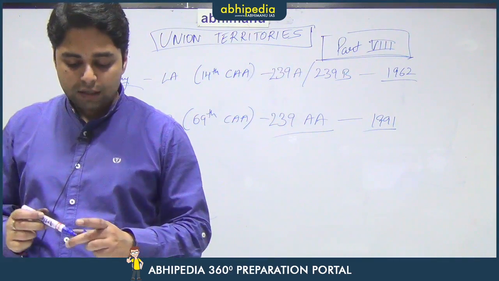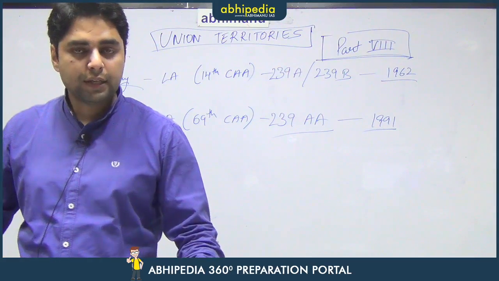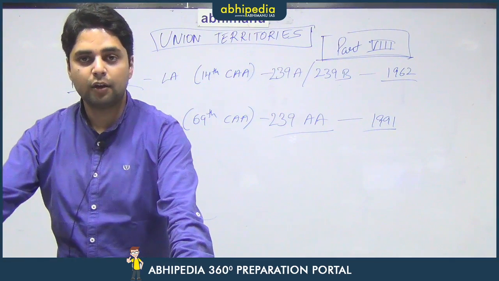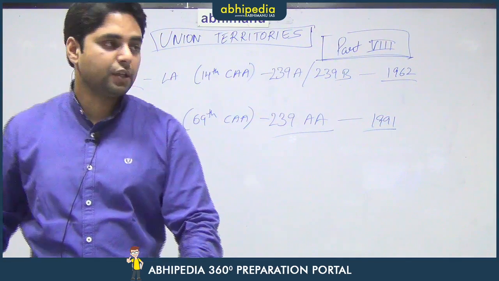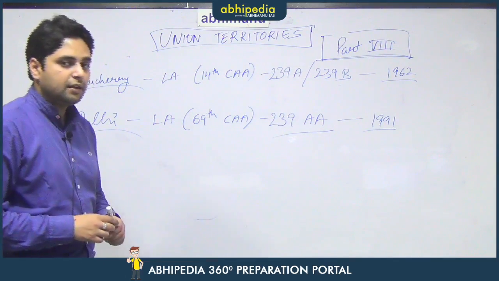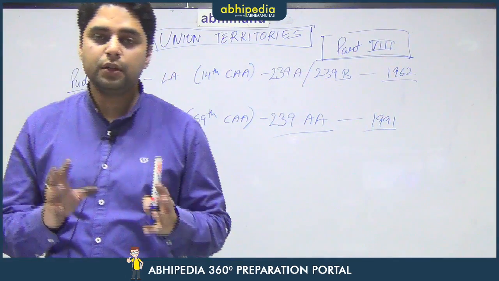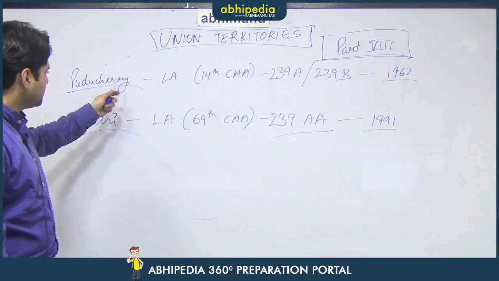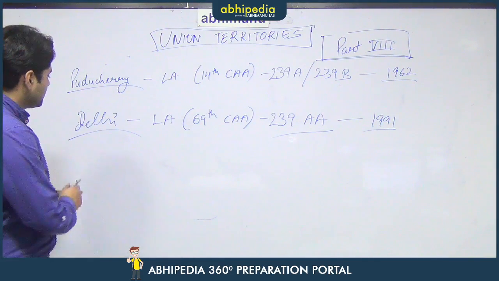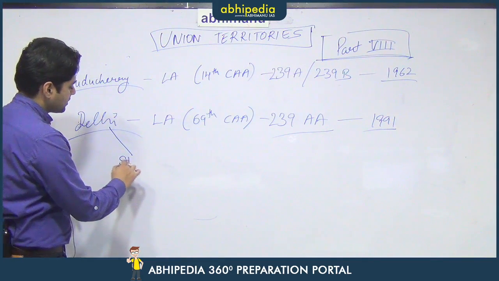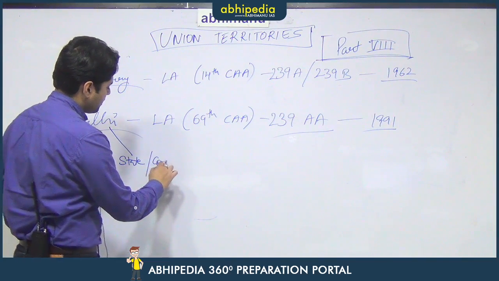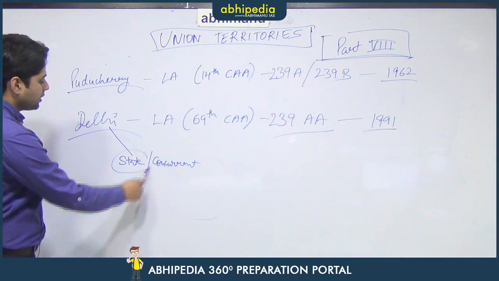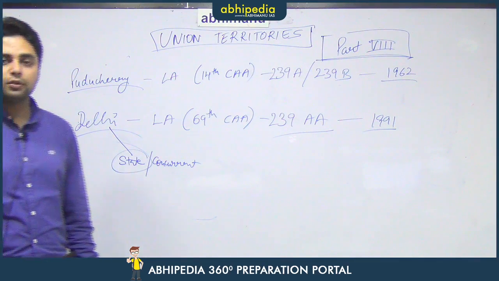Now, although these UTs have legislative assemblies, that does not mean that the parliament cannot legislate on the subjects in the state list for these UTs. Our general understanding is that the parliament can make laws on the union list and the state can make laws on the state list, whereas these 2 UTs can make laws on the subjects in the state list as well as in the concurrent list. But that does not mean that the parliament cannot make a law on the state list. The parliament still can make a law on the state list.